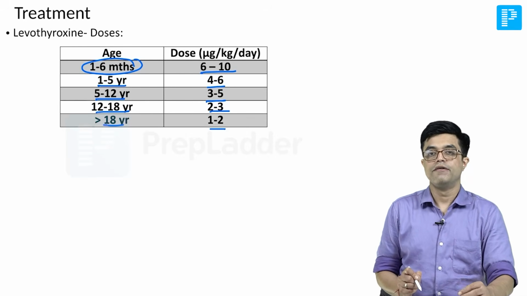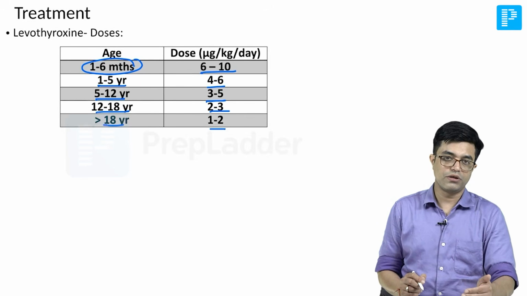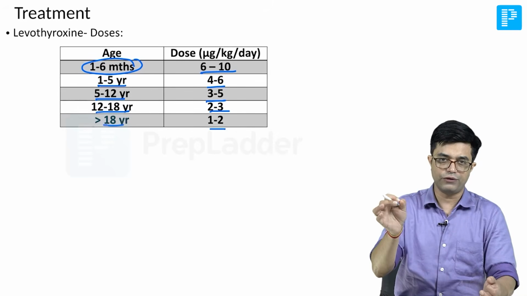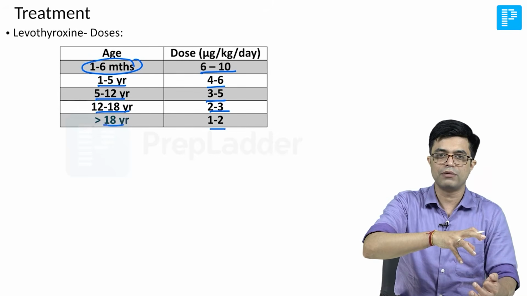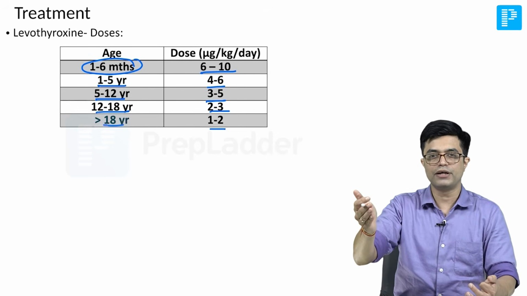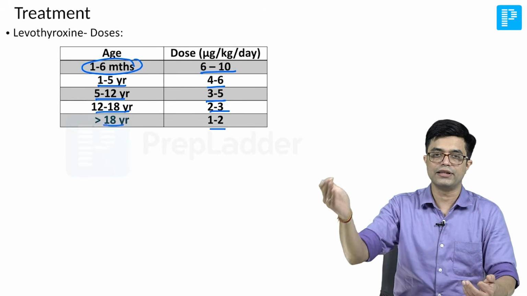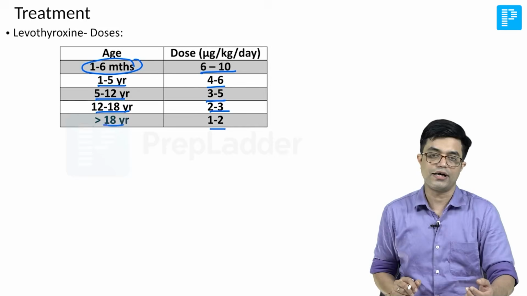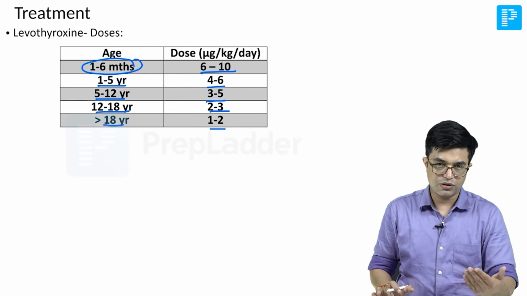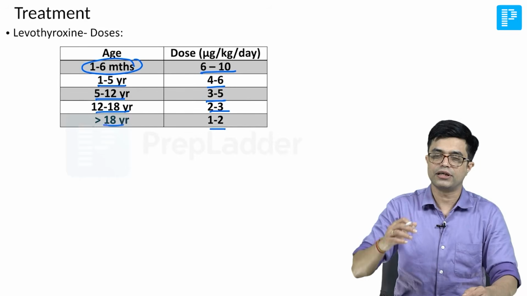We usually start with the lowest possible dose. So 4 to 6 if you have to start, we start with 4 micrograms per kg per day, then gradually over 2 to 4 weeks make it 5 and then go for 6 in case the desired response does not come. So lowest possible dose, then you need to hike it. You don't start with the high dose and come down.